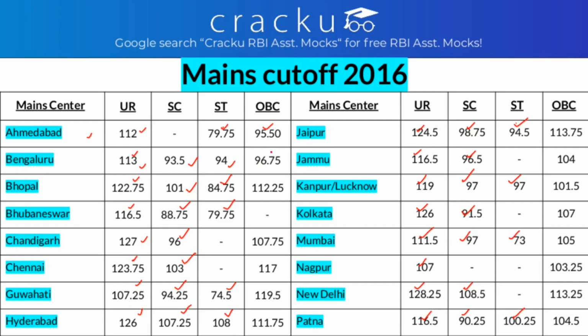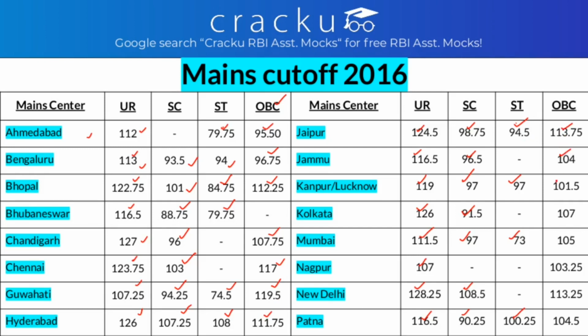Similarly, the cutoff for OBC in Bangalore is 96.75. In Bhopal, it is 112.25. In Chandigarh, it is 107.75. In Chennai, it is 117. In Guwahati, it is 119.5. In Hyderabad, it is 111.75. In Jaipur, it is 113.75. In Jammu, it is 104.